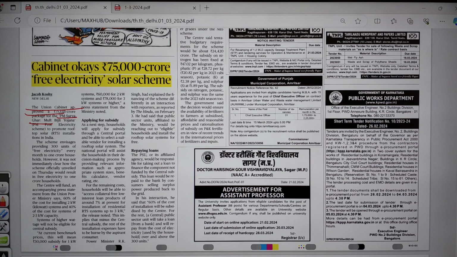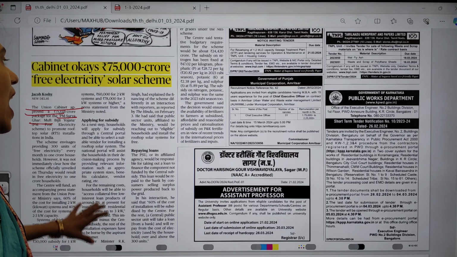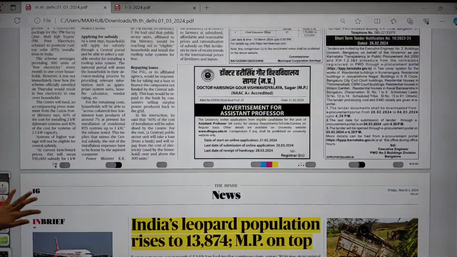That is about the PM free electricity scheme, and they are especially promoting rooftop solar installations in India. Okay, you have to know what this scheme is, under which ministry it comes, and what some important provisions are, and there is a high chance of getting a question regarding this free electricity solar scheme.